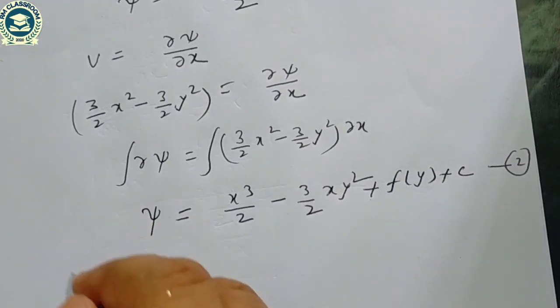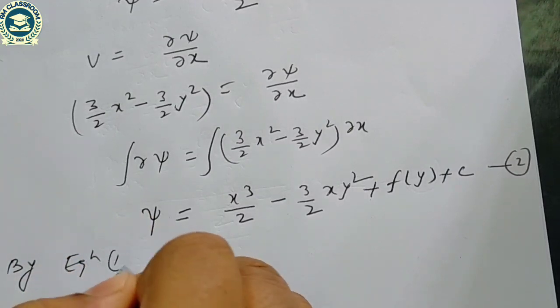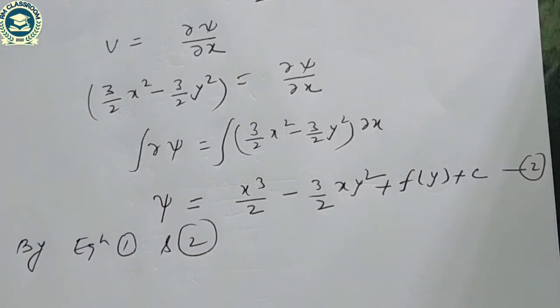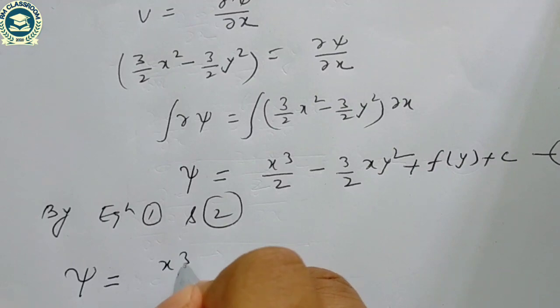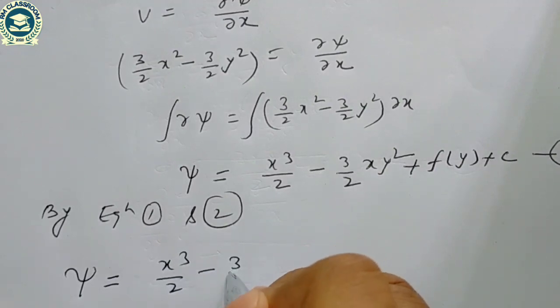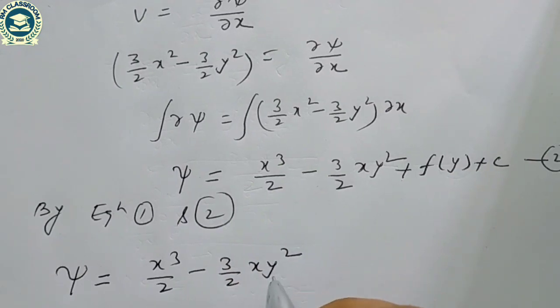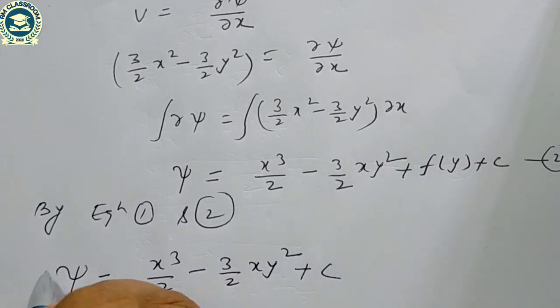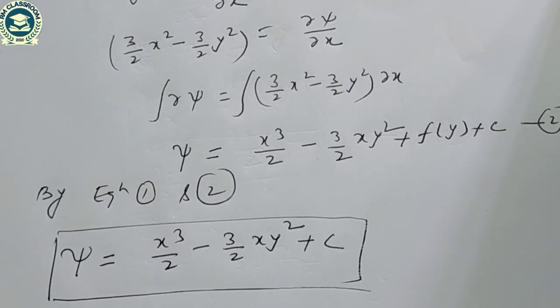By equation first and second, we can write psi is equal to x cube by 2 minus 3 by 2 x y square plus c. So this is our stream function.